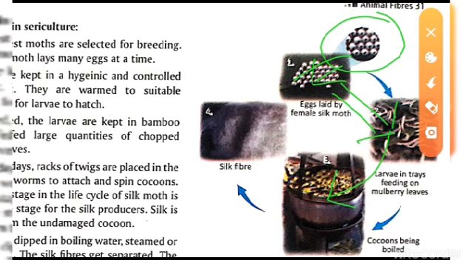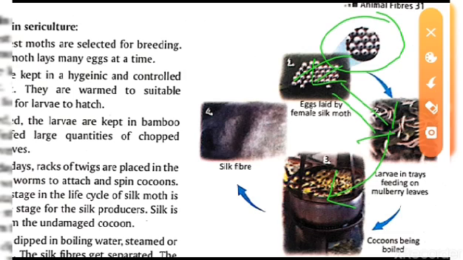When they start forming the cocoon, this is the stage where we need the silk. This is the stage where we will get the silk. When the cocoons are formed, they are divided according to their color, size, or quality. If the cocoons are very small, the small ones are placed in one place, and the very good or white ones are placed in the other. Just like that they are separated.